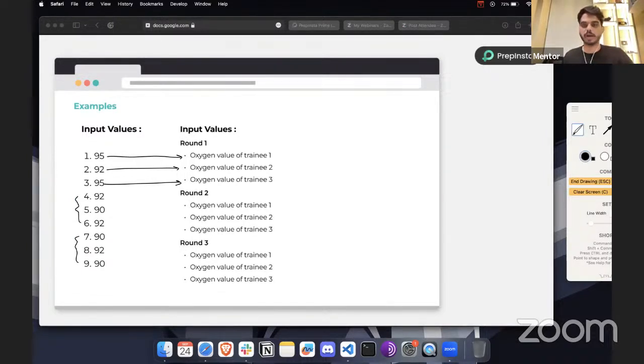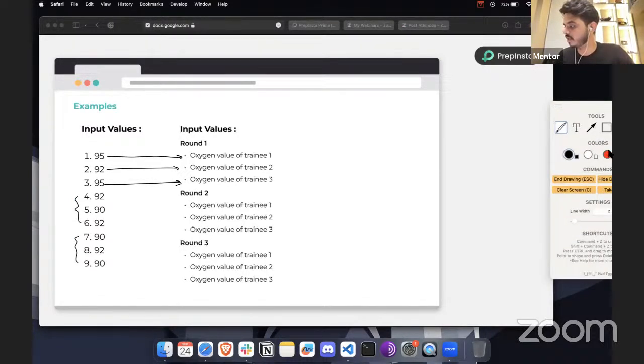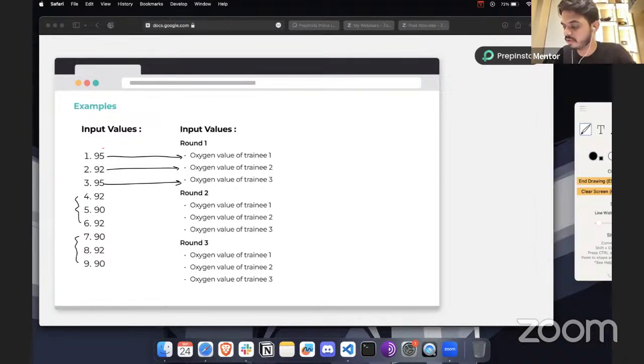Once you record these values, what you have to do is pick the first value from round 1, from round 2, and from round 3. You need to take the average of these values. If this average is less than 70, then you need to call them unfit. Similarly, you have to do the same for player 2. You can pick these numbers and calculate the average, and then pick the numbers and calculate the average for player 3, or trainee 3, as well. And you need to compare them. So this is the question that we have.